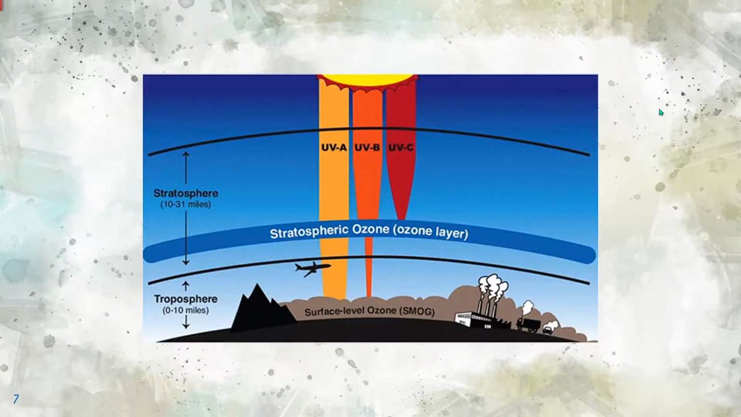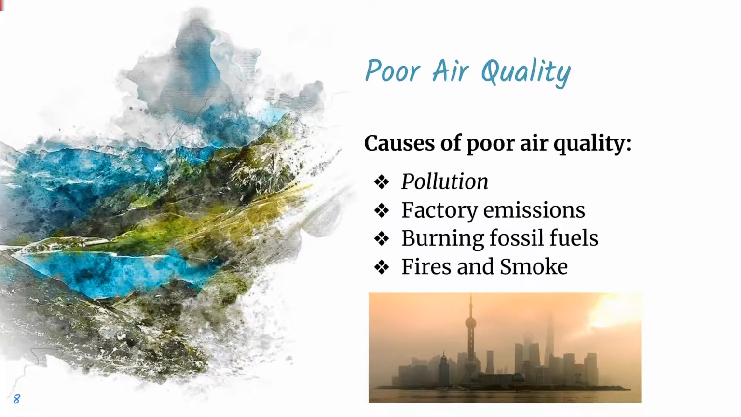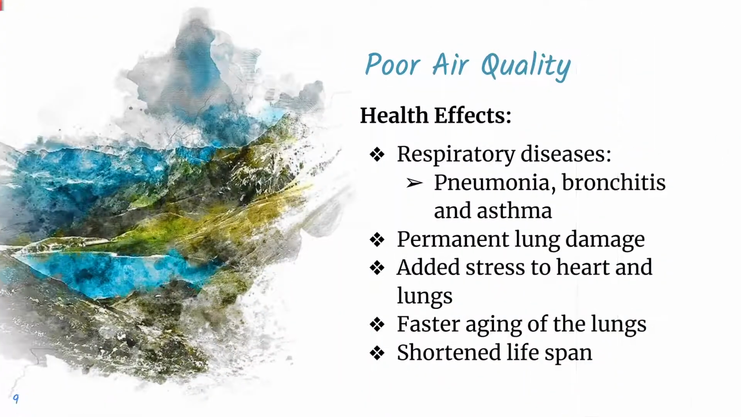The causes of poor air quality are factory and power plant emissions, burning fossil fuels, smoke, and fire. The more simple answer for what causes poor air quality is mainly pollution or other natural occurrences. The health effects of poor air quality are respiratory diseases such as pneumonia, bronchitis, and asthma, chronic or permanent lung damage, added stress of the heart and lungs, accelerated aging of the lungs, and a shortened lifespan.